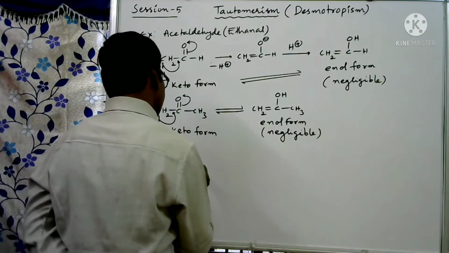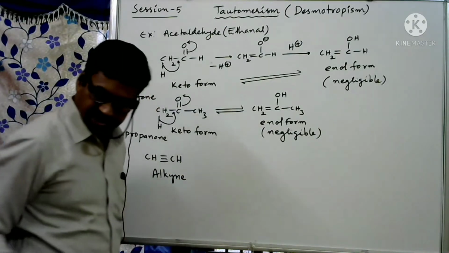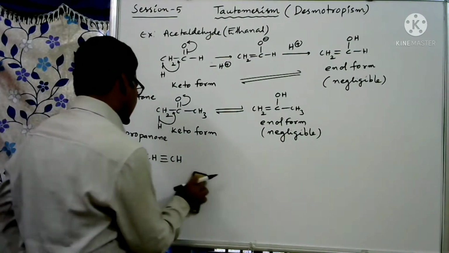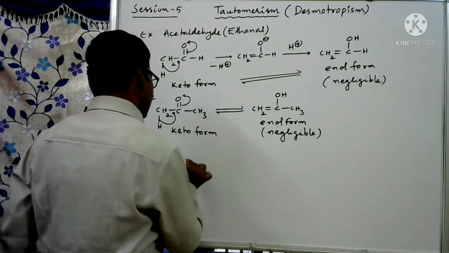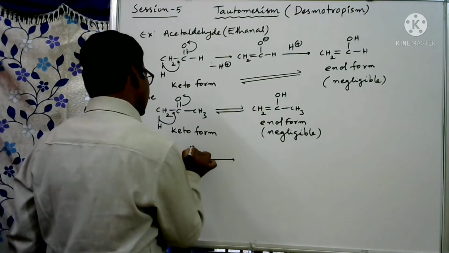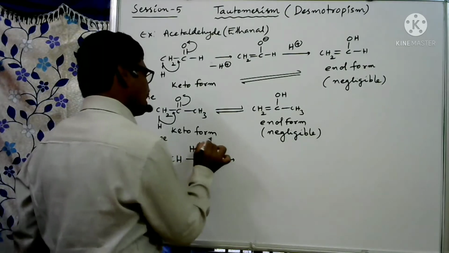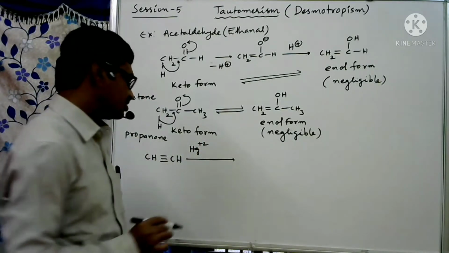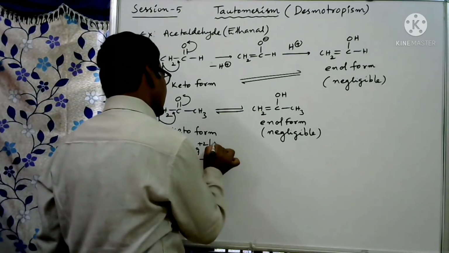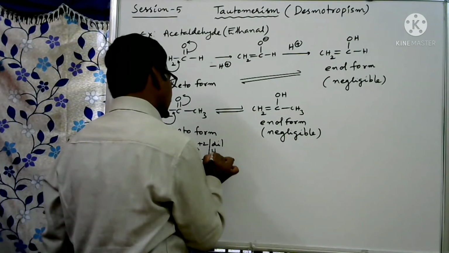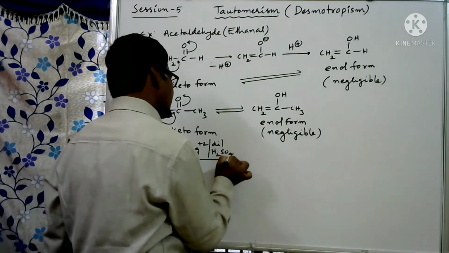When water is added, actually in the question they will not give water. Just they give in this way: Hg plus 2 is mercuric ions acting as catalyst, and dilute H2SO4 they may give, otherwise simply H plus ions.